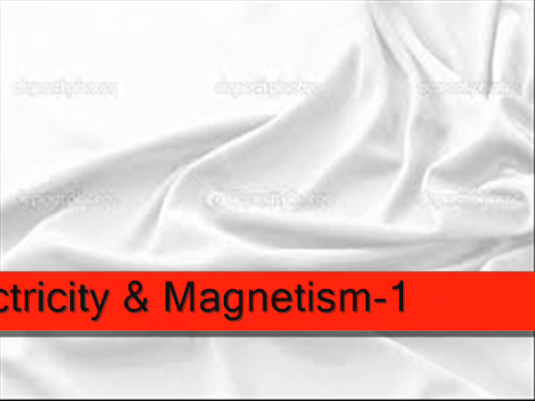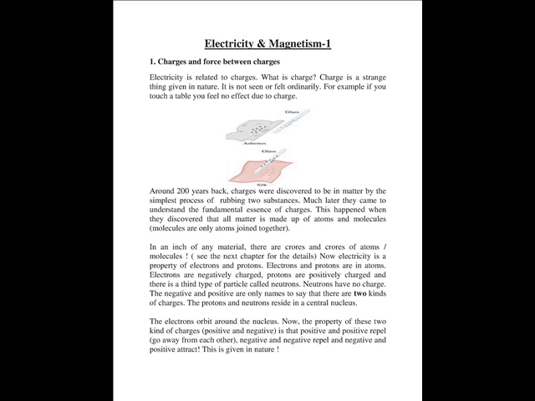Electricity and magnetism. That's the chapter of physics. And this is Electricity and Magnetism 1. And then we'll have 2 volumes of that. And this is the first volume. And the first thing we should understand is charges and force between charges.